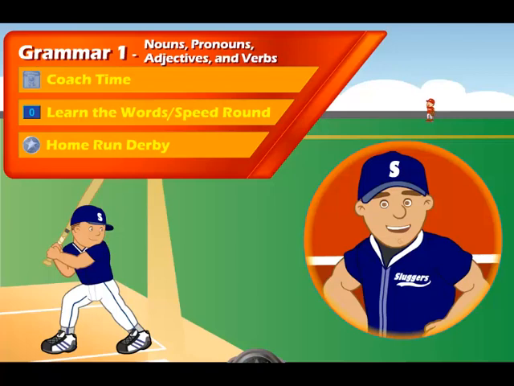This is the first grammar section. In this section, we will be covering nouns, pronouns, adjectives, and verbs.